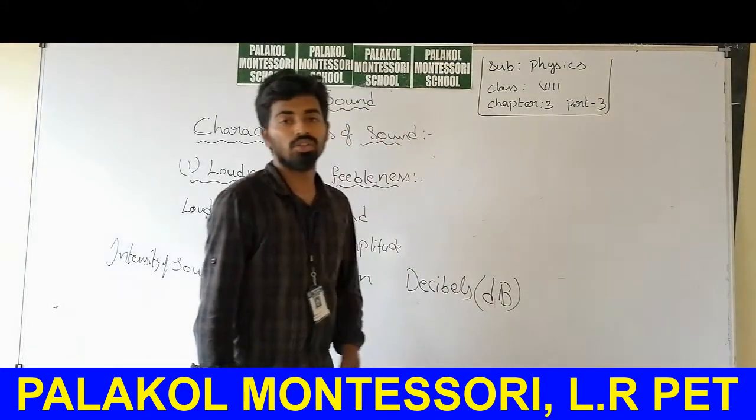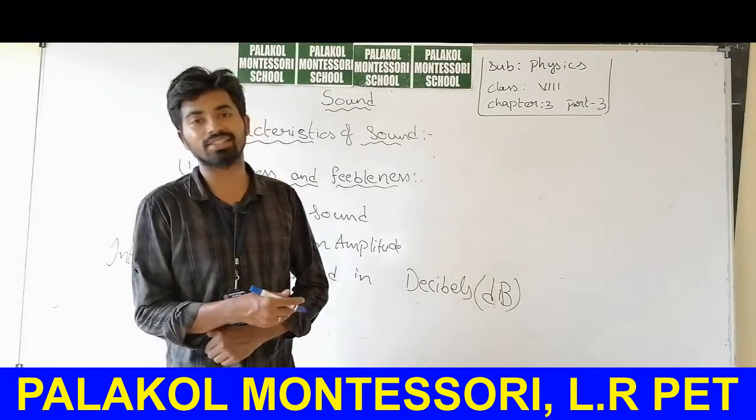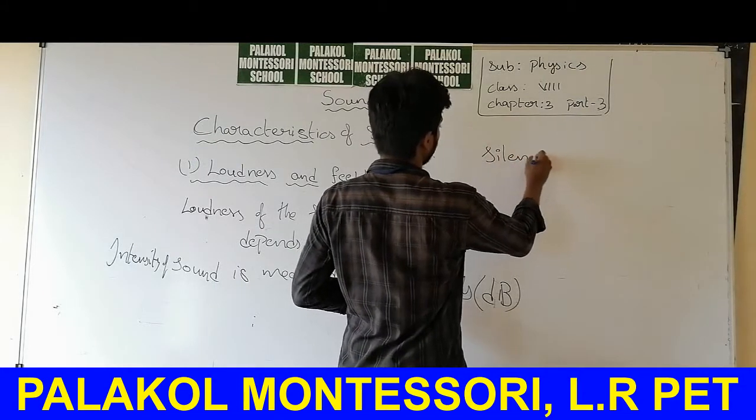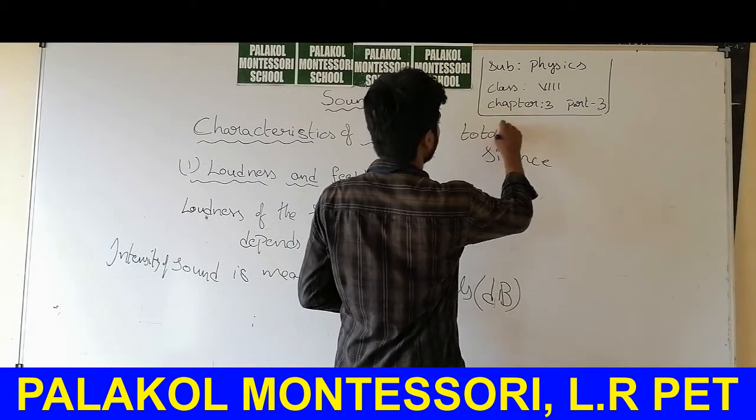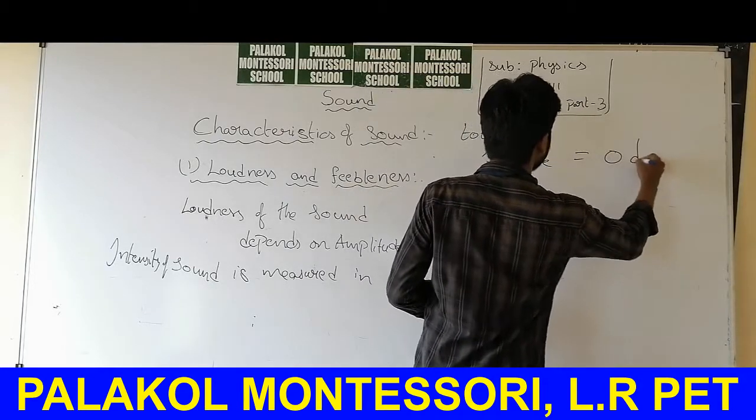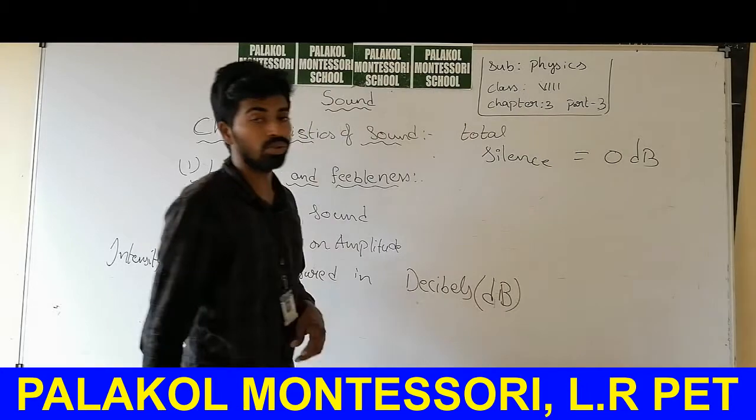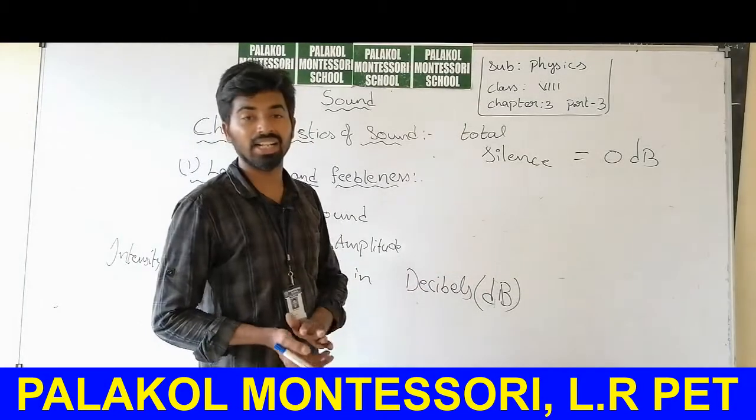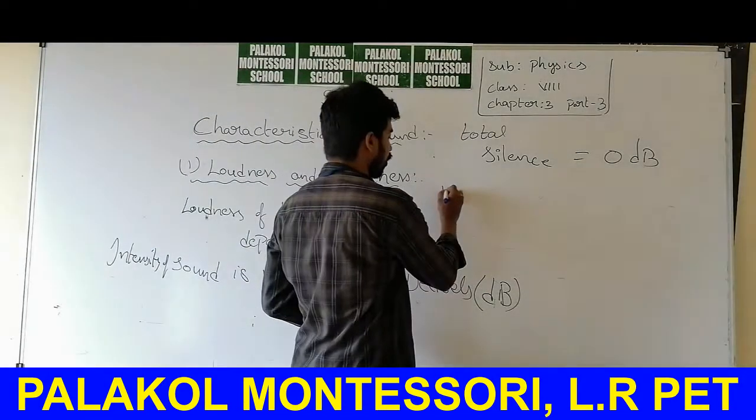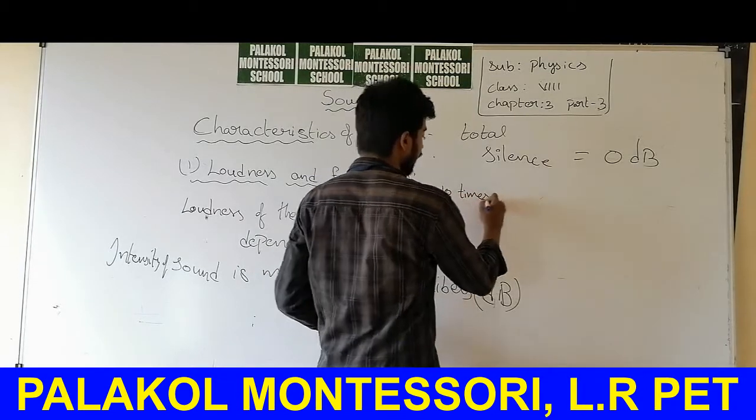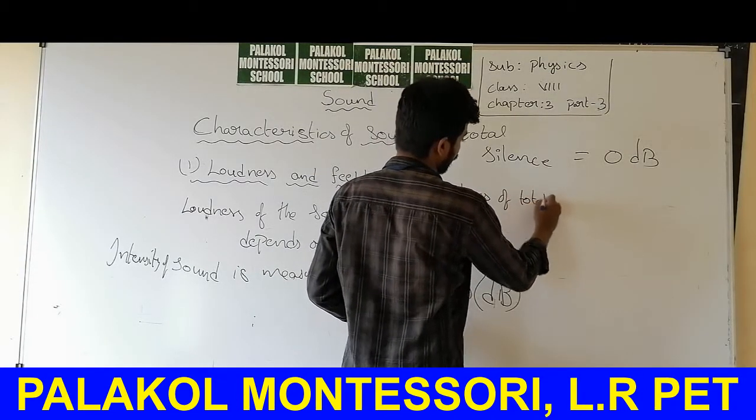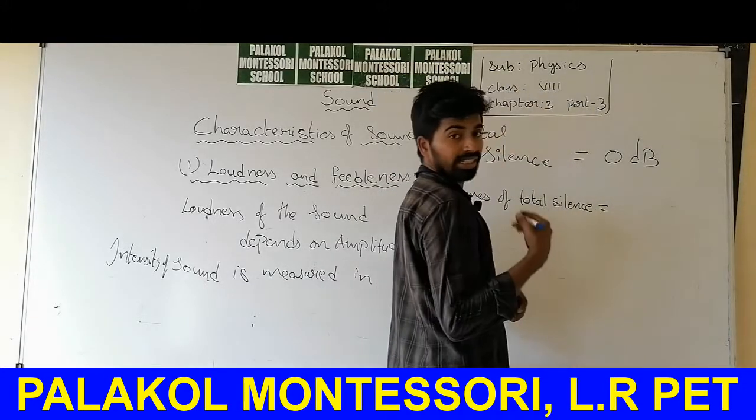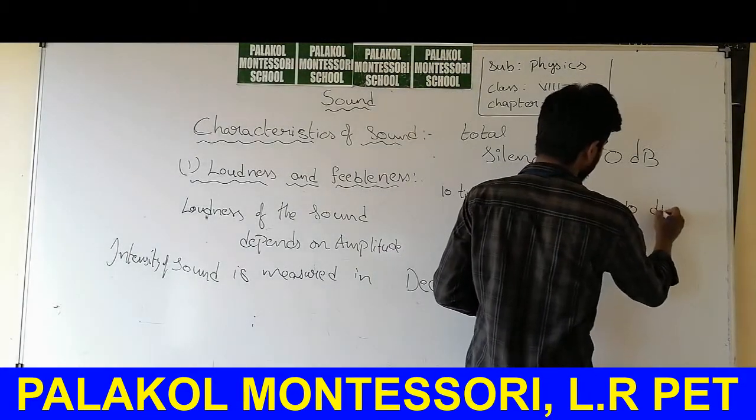So decibels. If there is absolute silence, very total silence, the value of absolute silence is equal to 0 decibels. And if any sound is 10 times more powerful than the total silence, then the intensity of that sound is 10 decibels.